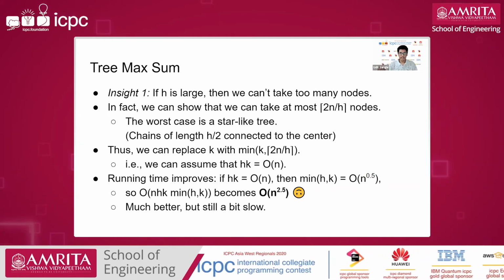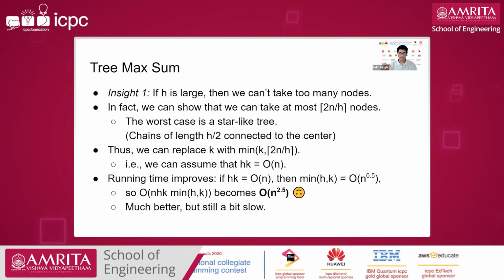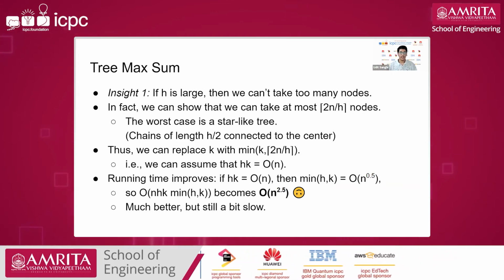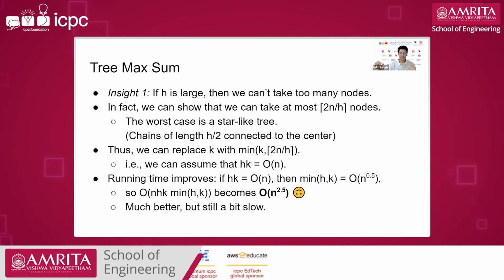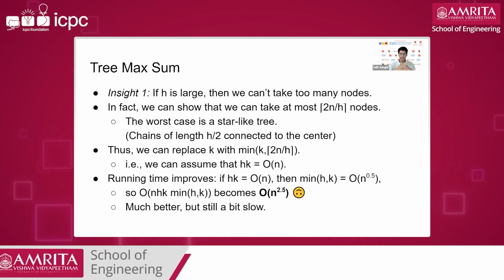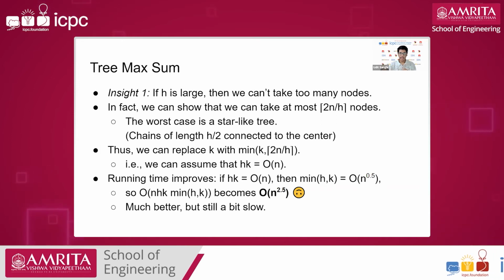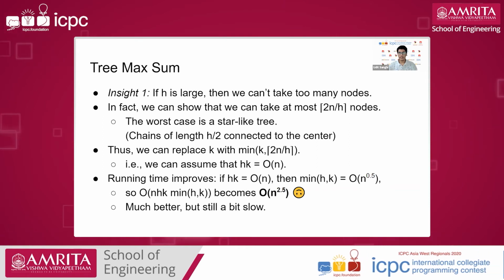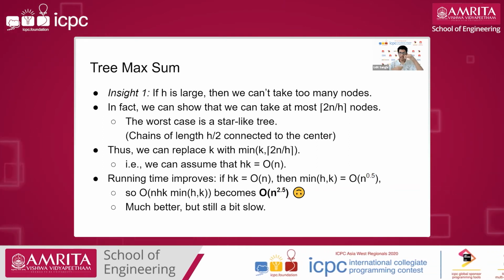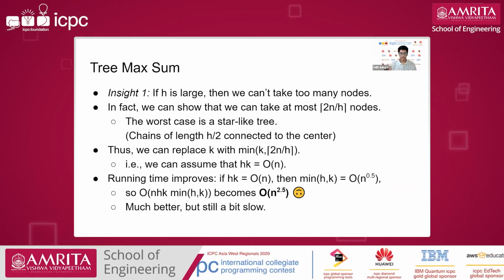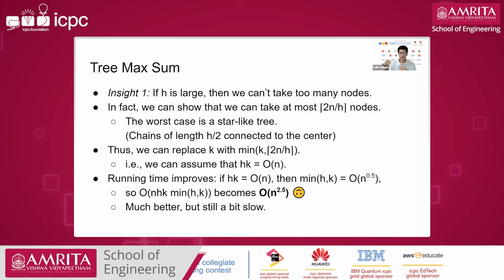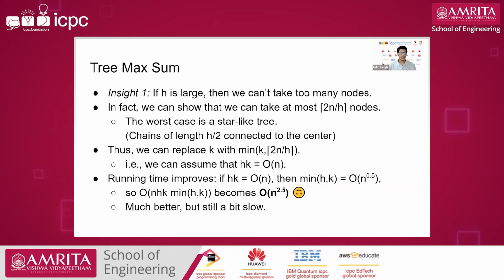First observation is the value of h into k is not that large. So this is a little intuitive. If all the nodes are at h depth apart, obviously you can't take a lot of nodes. So we'll be showing that you can only take at max 2n by h nodes. And the worst case is where there's a center and there's chains of length h by 2. So all the n nodes you'll be able to take. So 2n by h nodes you can take.